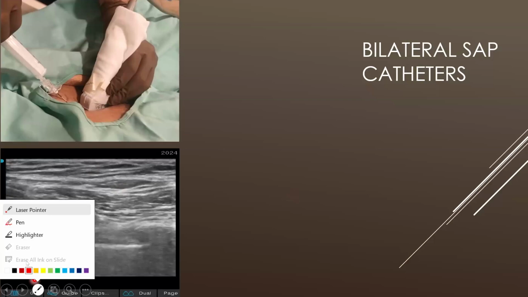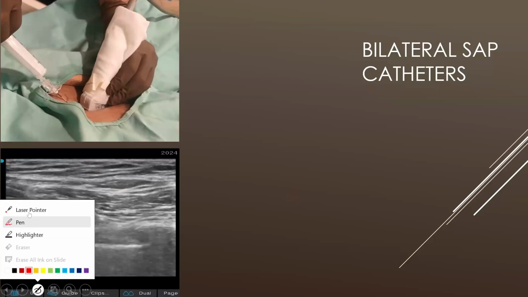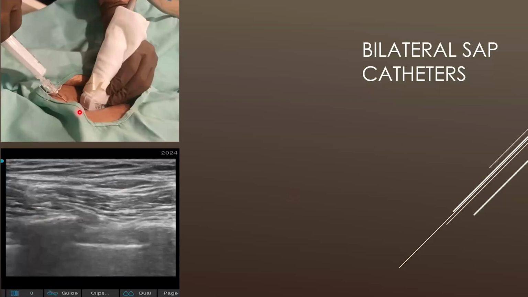Yes, sir. Laser pointer. Get it on the laser pointer. So you want the laser pointer? No, I don't want the laser pointer. Okay, okay.